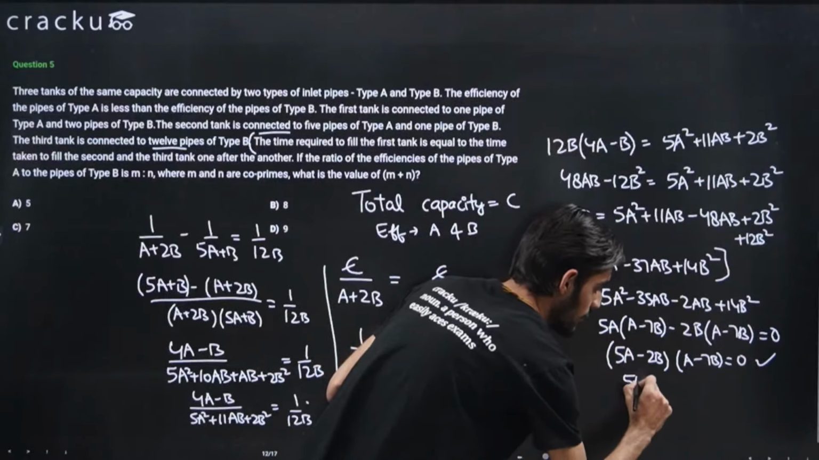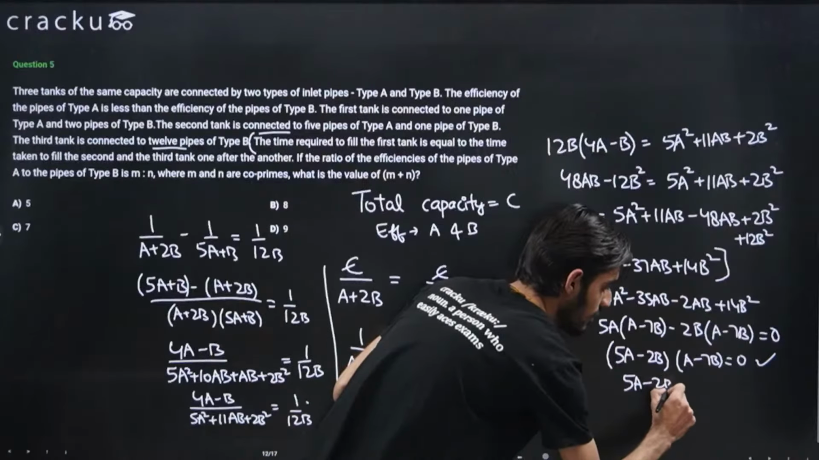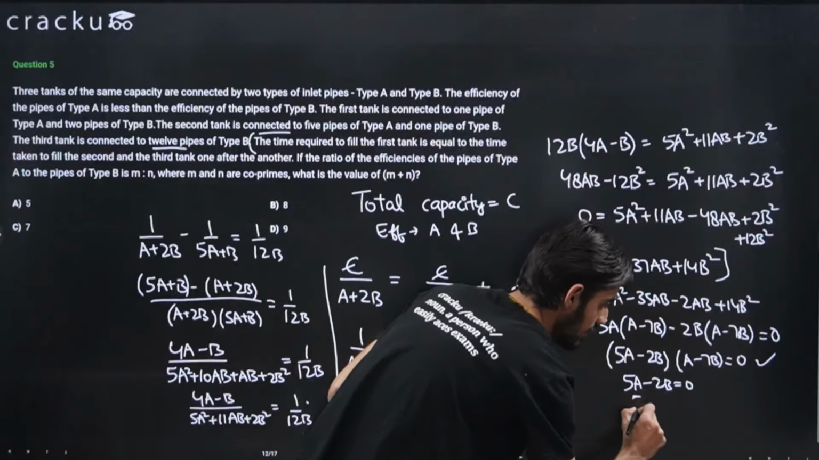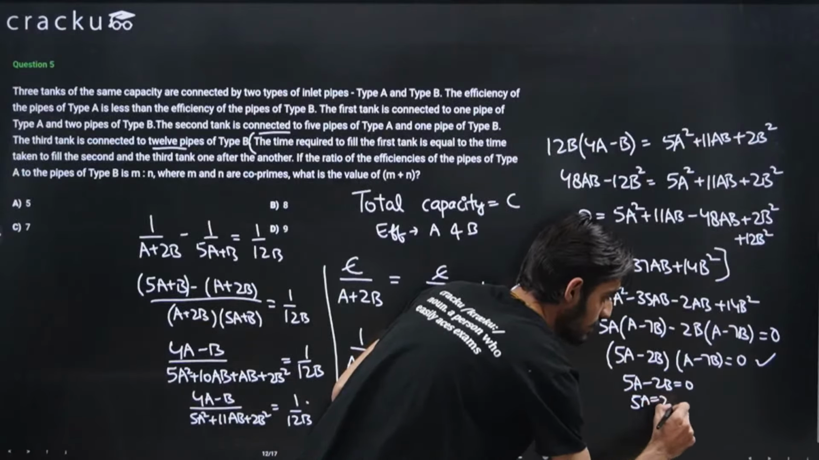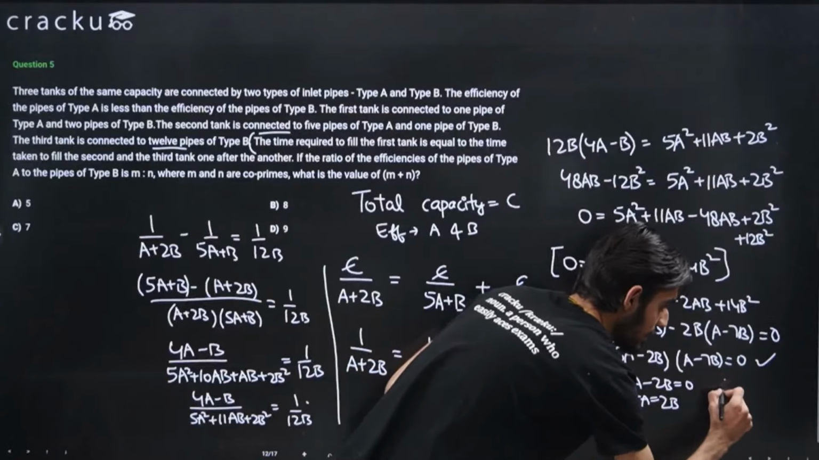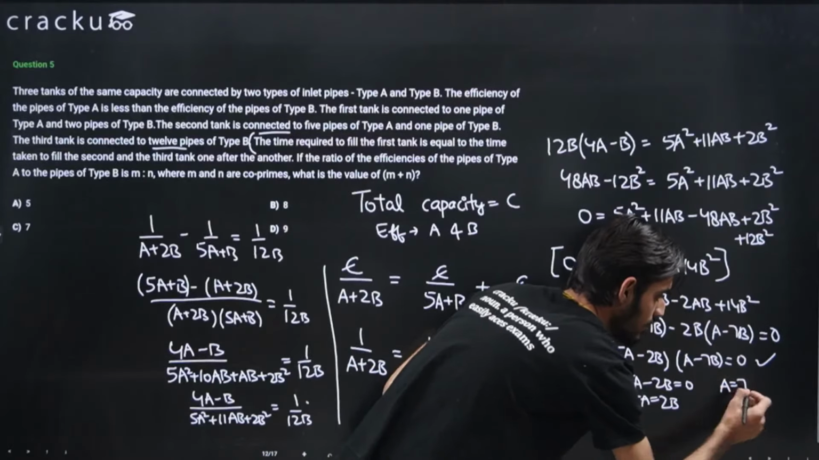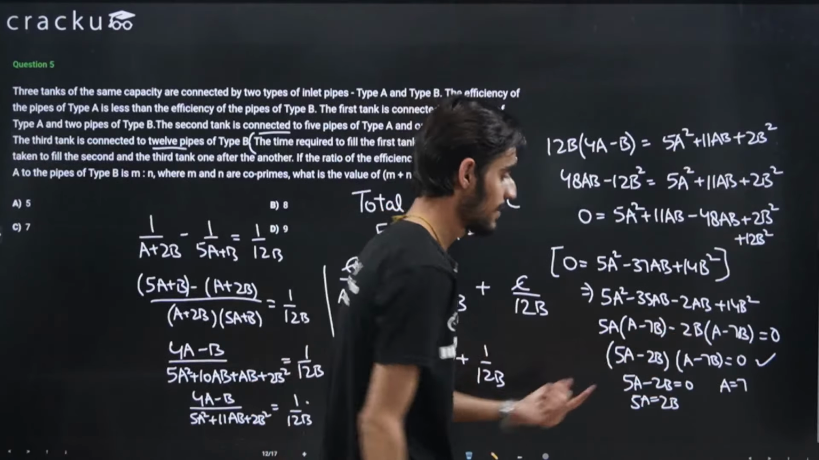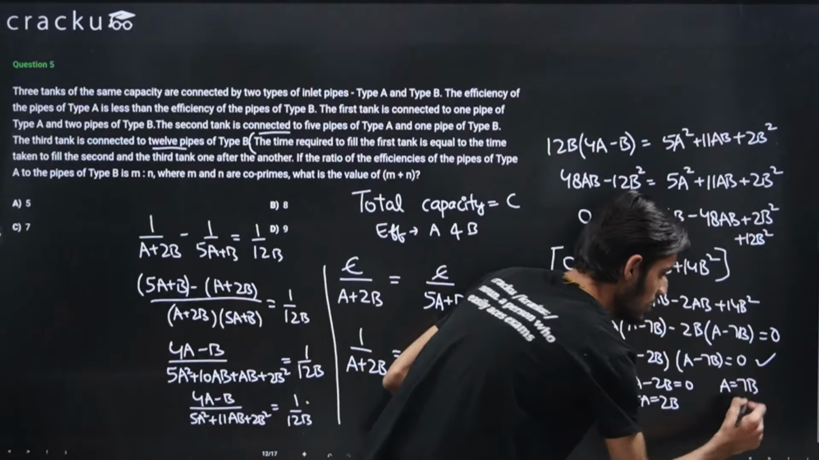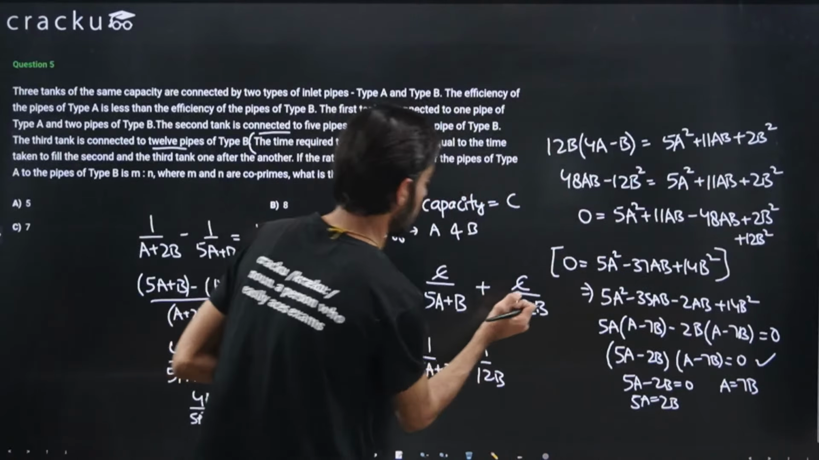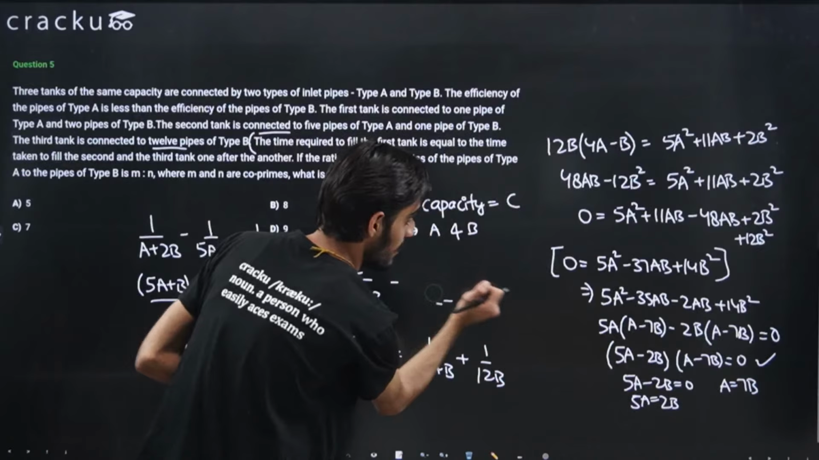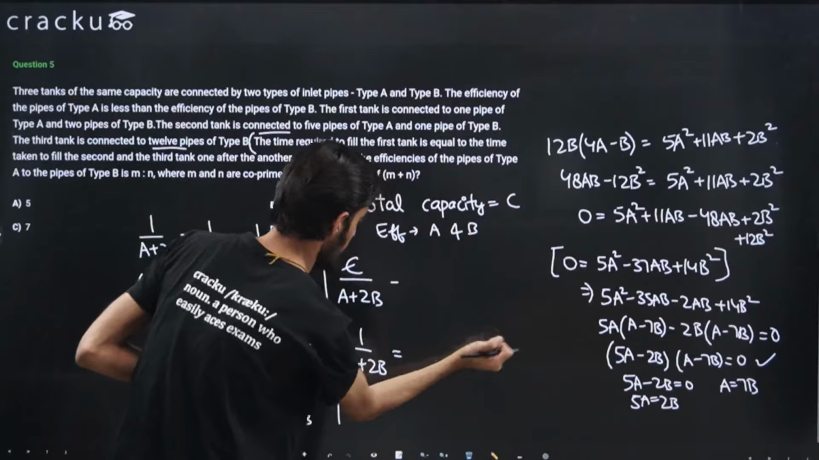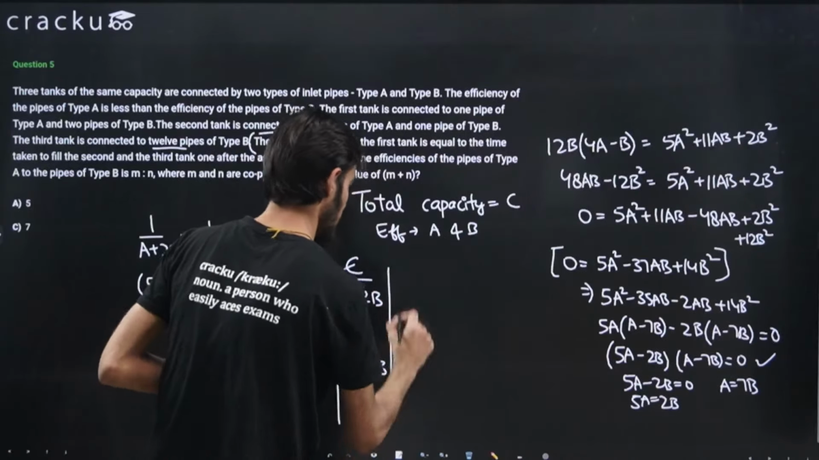So 5a minus 2b will be 0. So this will give me 5a equal to 2b, or using the second condition, a will be equal to 7b because a minus 7b is equal to 0. So a will be equal to 7b, right? So I'm writing it here. I don't think it will be visible there. Okay. So I'm writing the remaining solution here.